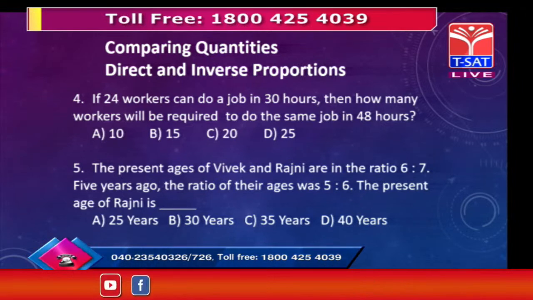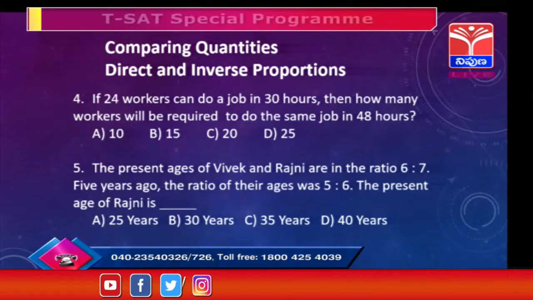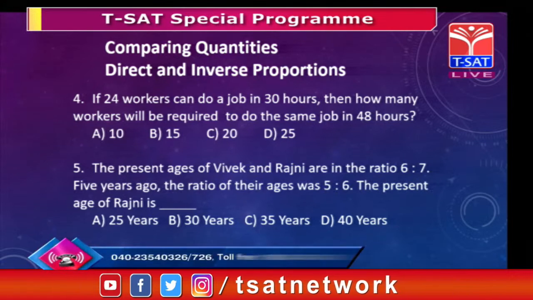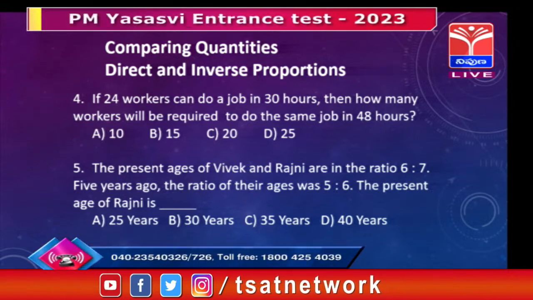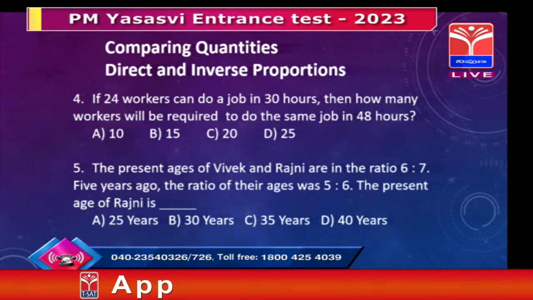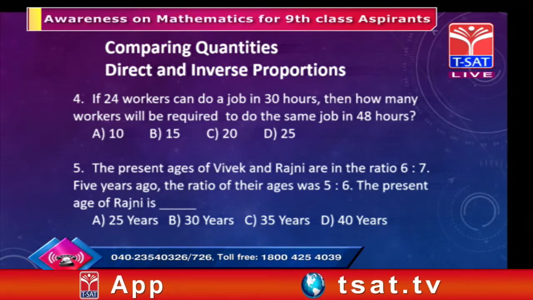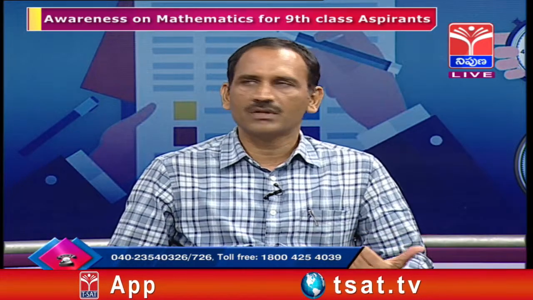If we assign the work to more workers, automatically it will be completed in less time. Suppose in school we have to do the garden work.